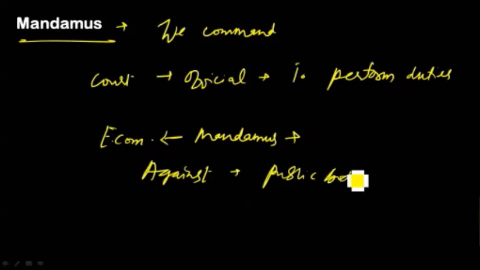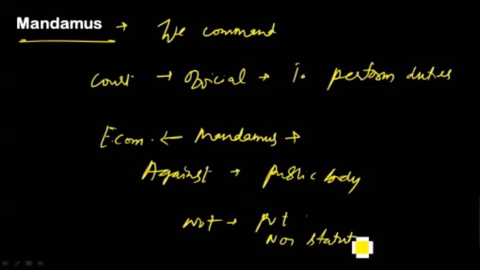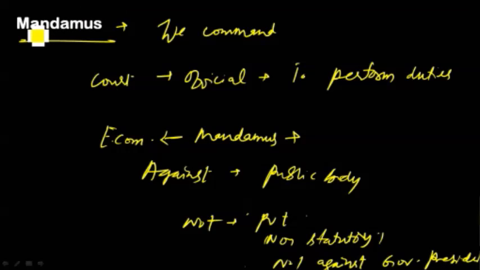But this mandamus cannot be issued against a private individual or an institution which does not possess statutory force, meaning an institution which was not created under a statute, or when the duty is discretionary, that is optional. And this mandamus cannot be issued against the governor or president or chief justice of a high court acting in judicial capacity. So the summary is, mandamus is an order issued by the court to a public official to perform his duties as part of his official obligation, which he is not performing.